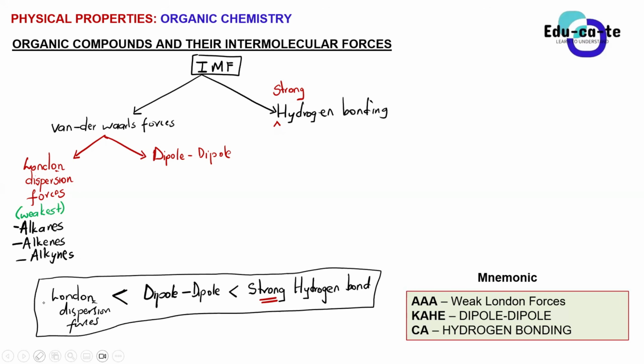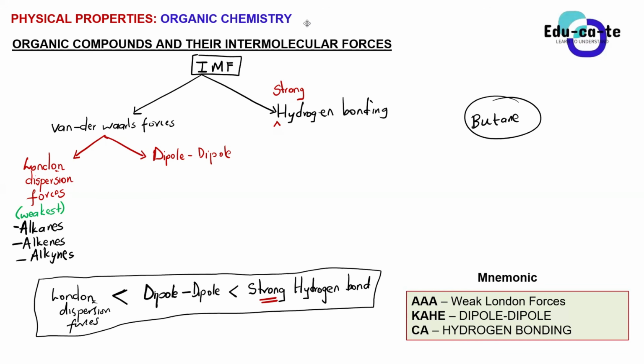So if I take an alkane, for example, the molecule butane, this is a hydrocarbon, this is an alkane. Okay, so with this butane, the forces that we are going to have between butane molecules, all of them are going to be London dispersion forces.